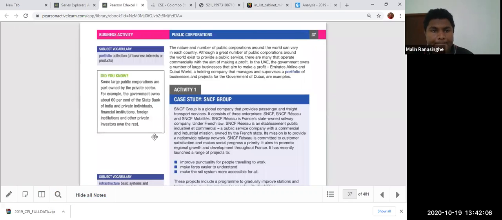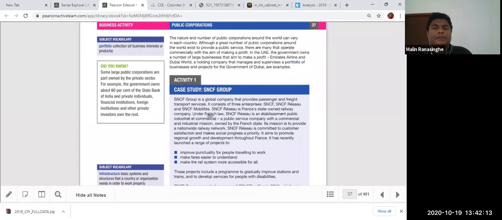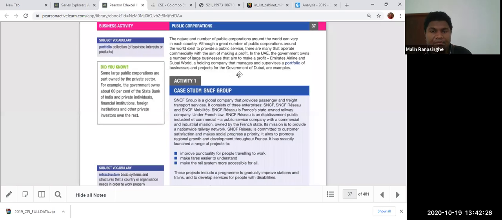Here we go. The nature and number of public corporations around the world can vary in each country, although a great number of public corporations around the world exist to provide public services. There are many that operate commercially with the aim of making profit.